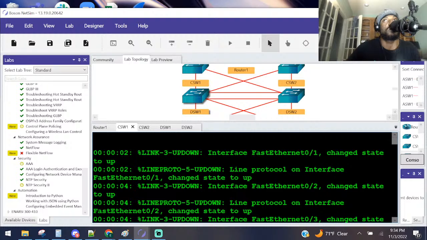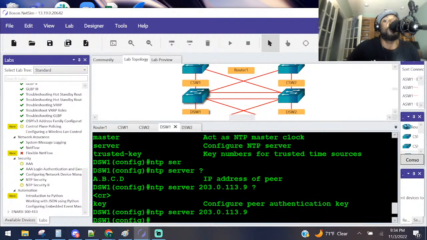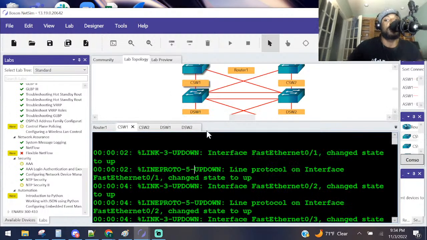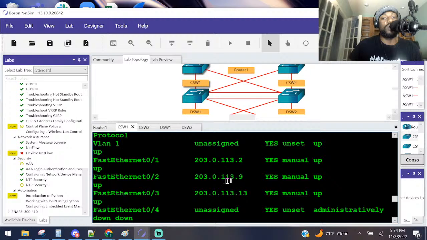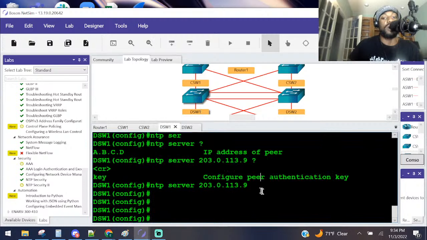Configure core switch 1. On DSW1, synchronized to CSW2's FA02 interface. It's okay, so the DSW1, CSW1. All right, let me make sure I do this correctly, y'all. I'm going back. What was his interface? Oh yeah, I did look at it. To the 02 interface, so he should be configured to be synchronized with his time to 113.9. Is that who he got it with? Yes, 113.9. I did do that.